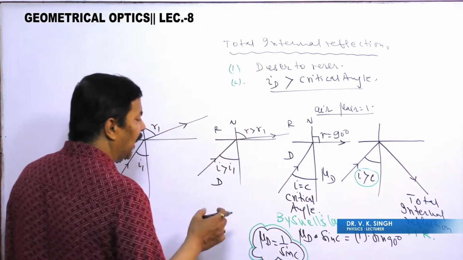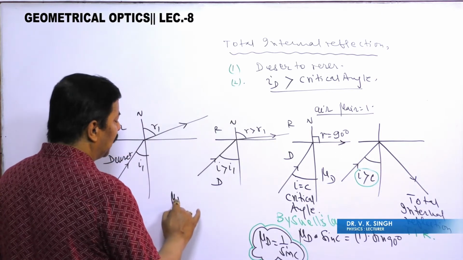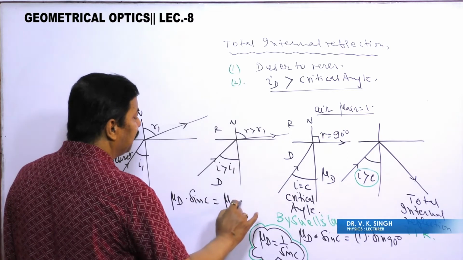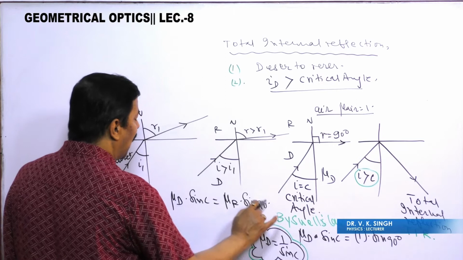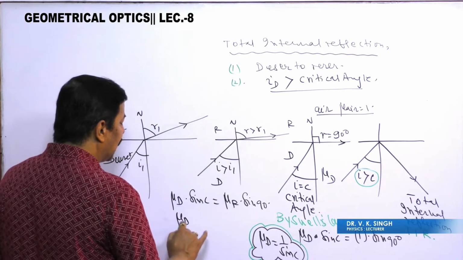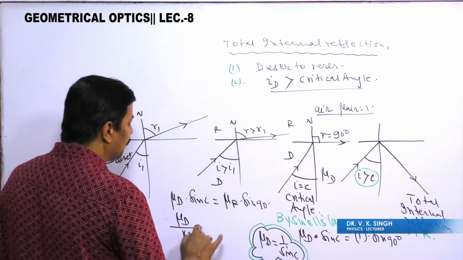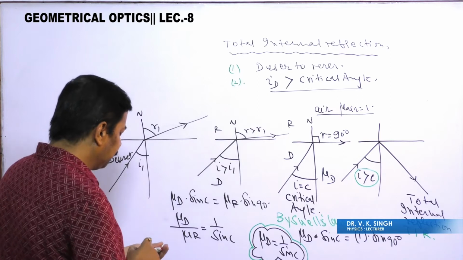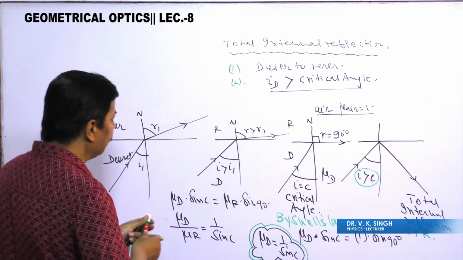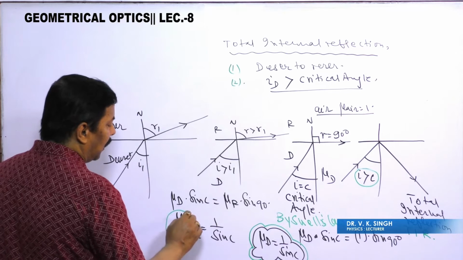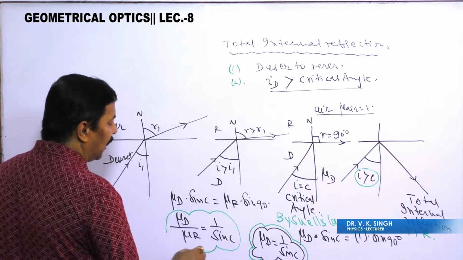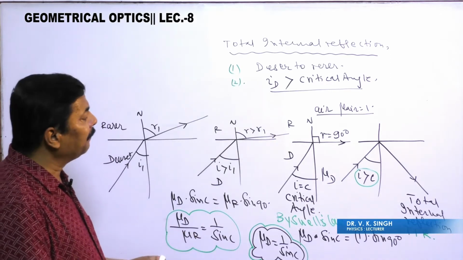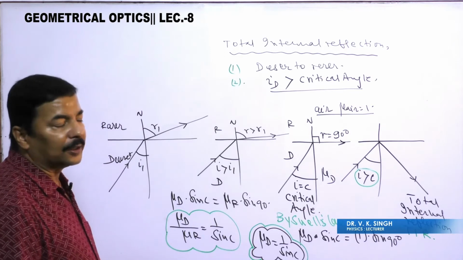If it is not air, then we can write mu denser into sin C is equal to mu rarer into sin 90, and then mu denser by mu rarer must be equal to 1 by sin C. This has to be understood very carefully, that if the rarer medium is other than air, we have to use this formula. So this is the way we are trying to understand total internal reflection.